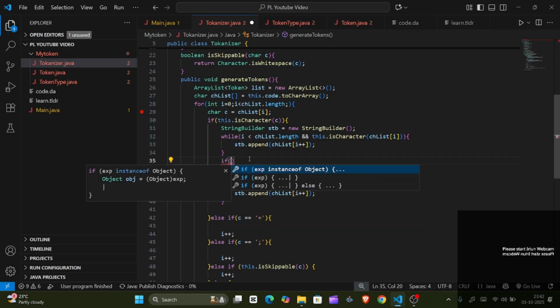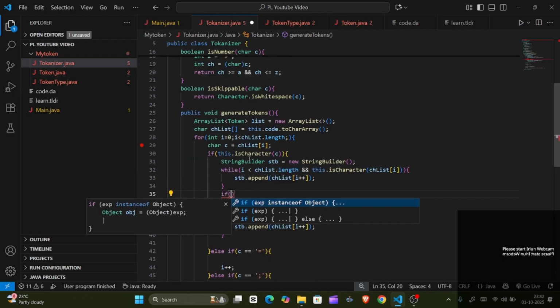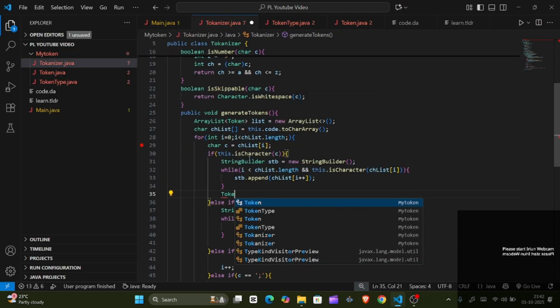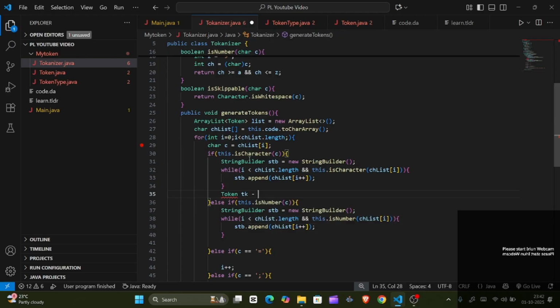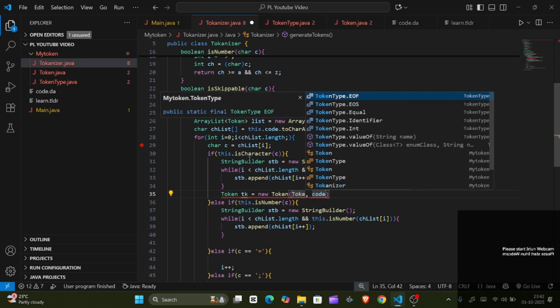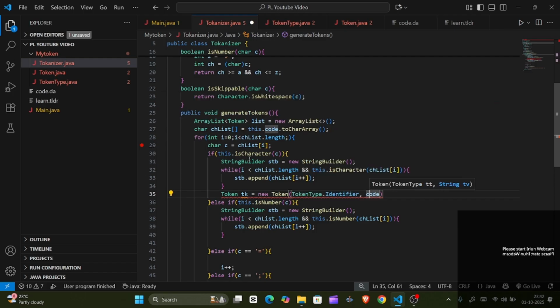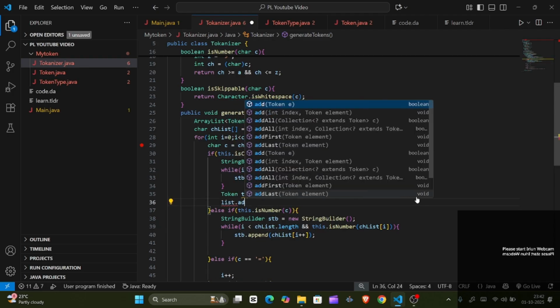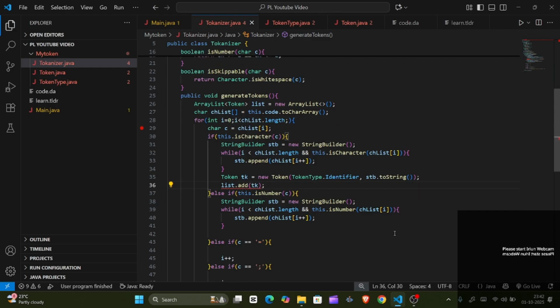So we'll just take if not if, I'll create one token tk equals new Token, where I should pass the token type. I'll give the token type identifier, and the other thing is the value of the token, stb.toString. So I just created one token, and I want to add it to my list: list.add token.